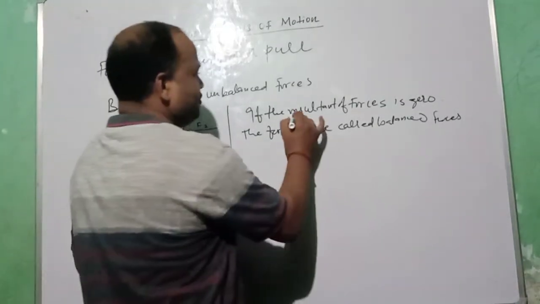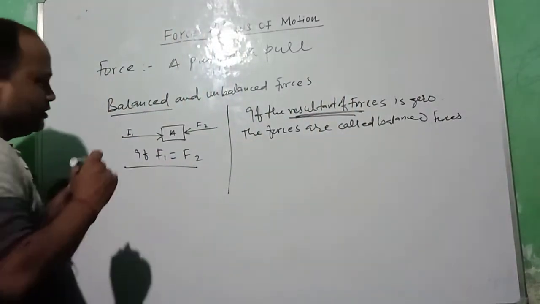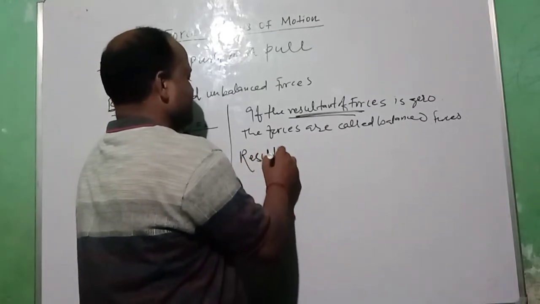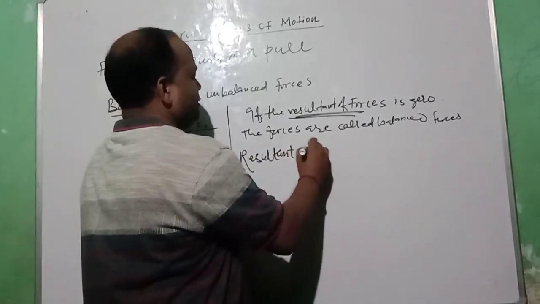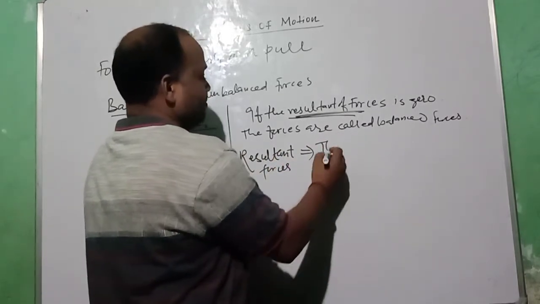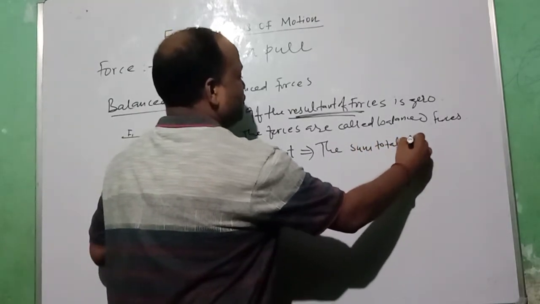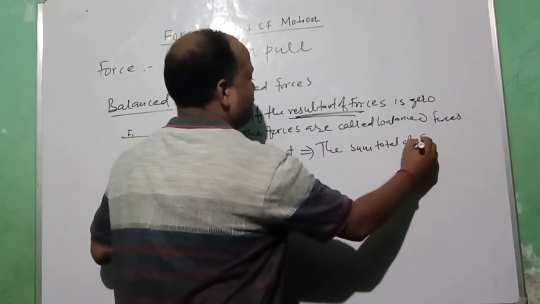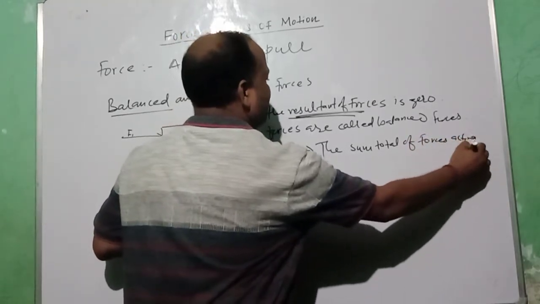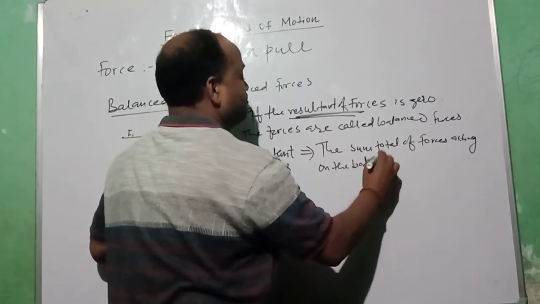Here you need to understand what the resultant of forces is. The resultant force means the sum total of forces acting on the body.